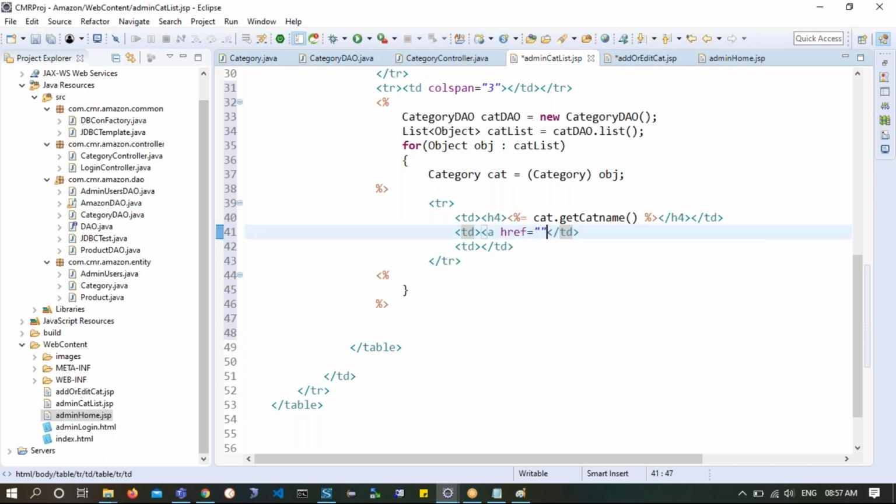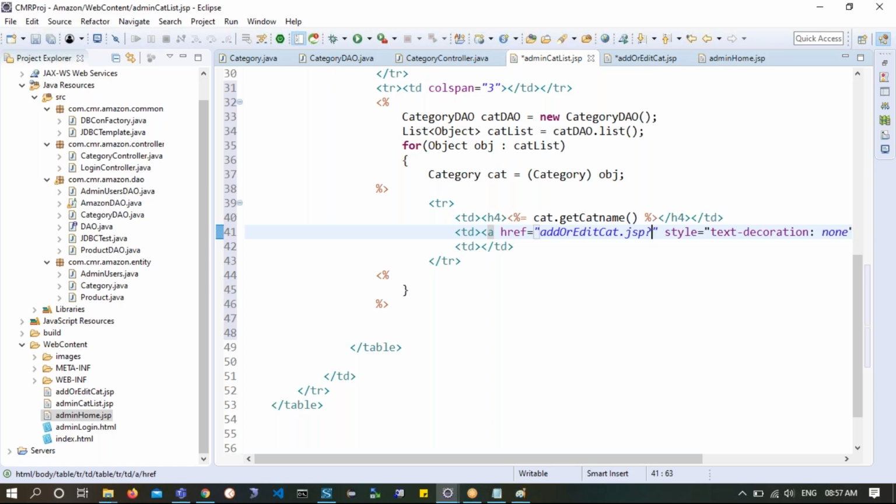So here you can showcase an a href equals something, and edit. Here you can say style equals text-decoration: none. Now where are you taking the user to? I am taking them to addOrEditCat.jsp question mark. You see what you want to do here.